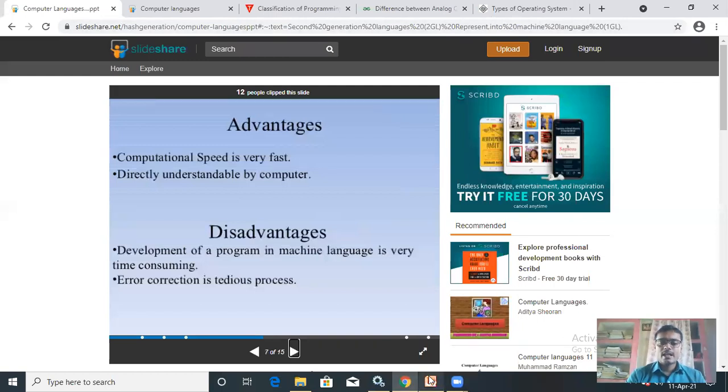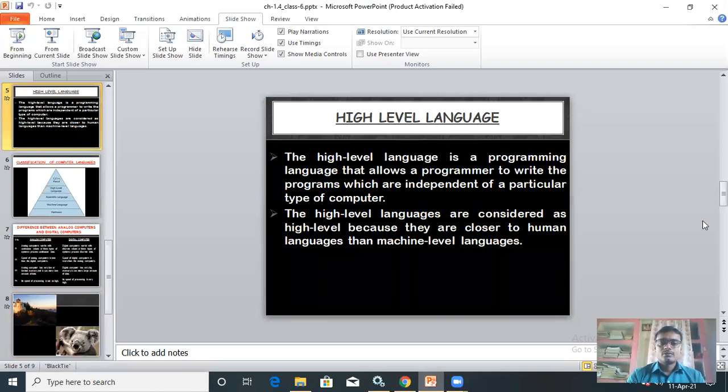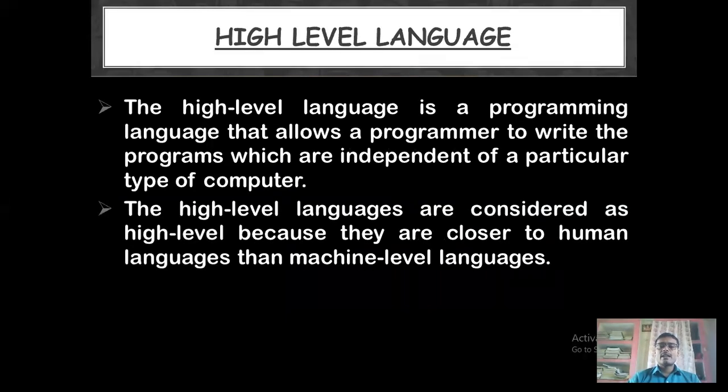Now coming to high level language. What is a high level language? The high level language is a programming language that allows a programmer to write programs which are independent of a particular type of computer. Means high level languages are very similar to the English language, so the programmer can understand what type of instruction it is giving to the computer. But in machine level language, the programmer will not understand any instructions.